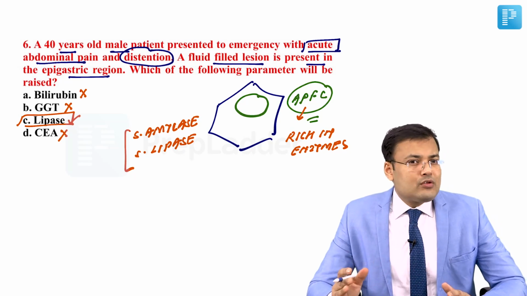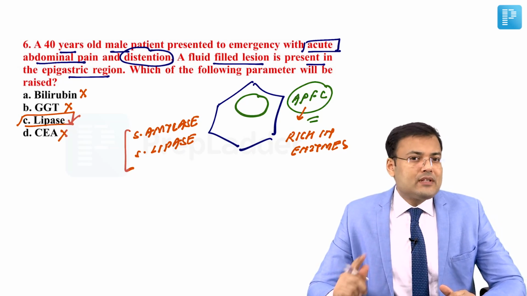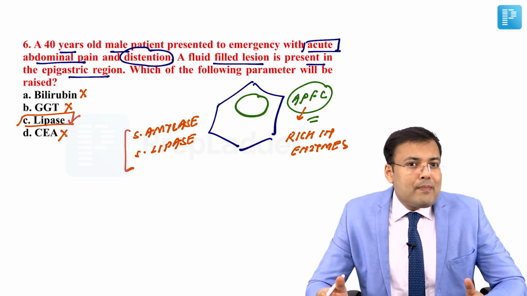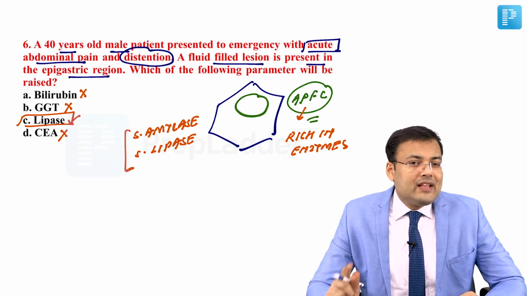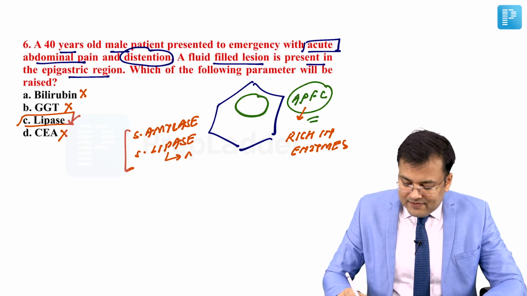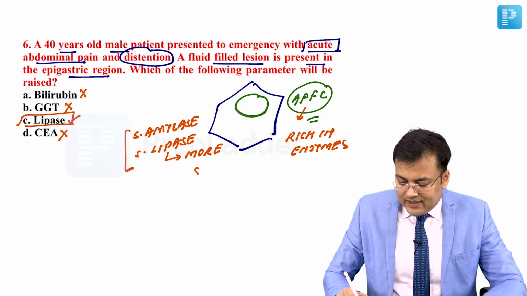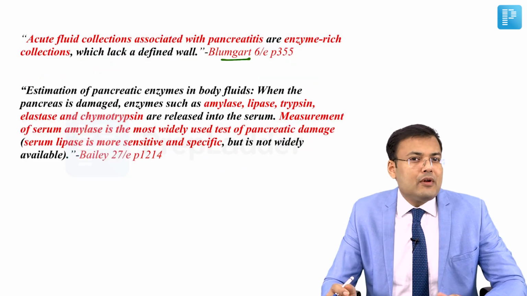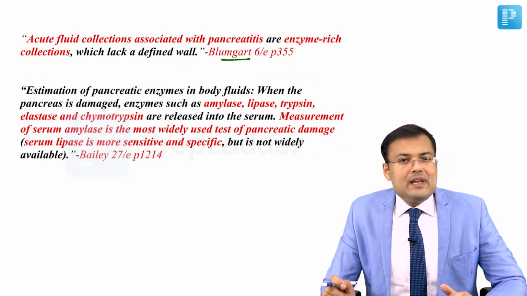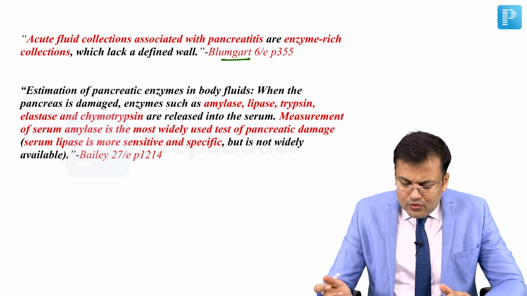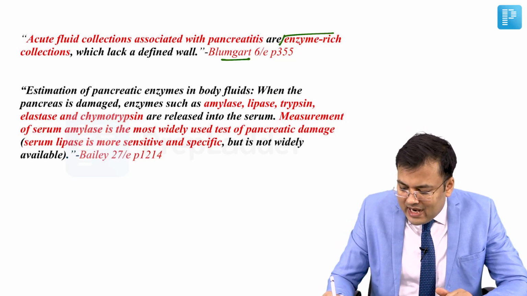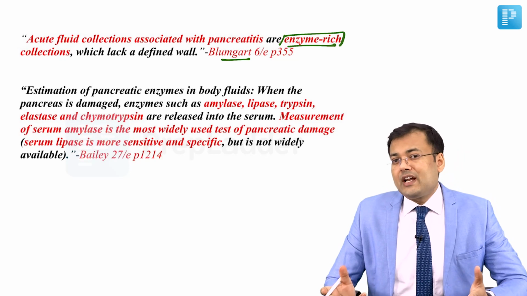Now see, in diagnosis we are going to assess serum amylase and serum lipase. You know that amylase can be raised in non-pancreatic conditions also. That's why, which one is more specific? More specific than serum amylase is serum lipase. See the literature, what Blumgart says, which is the Bible of hepatobiliary pancreatic tract surgery: acute fluid collections associated with acute pancreatitis are enzyme-rich collections which have amylase and lipase.